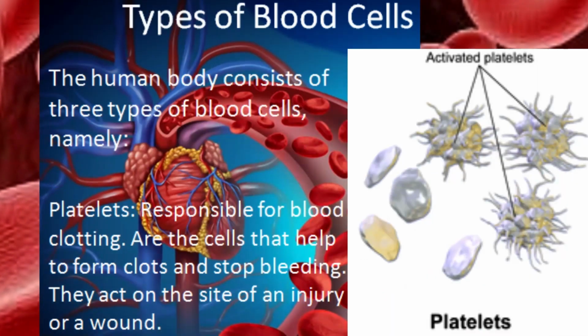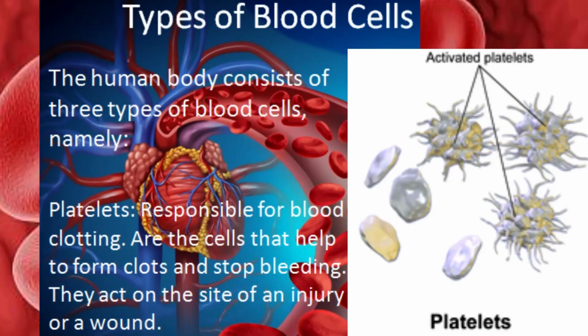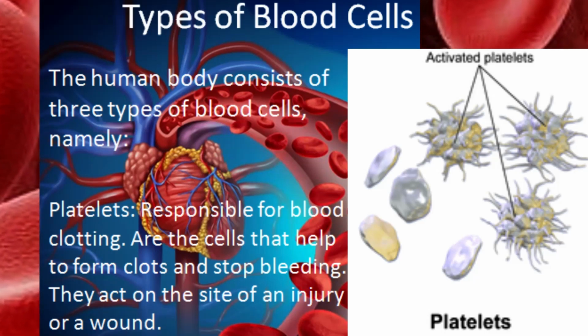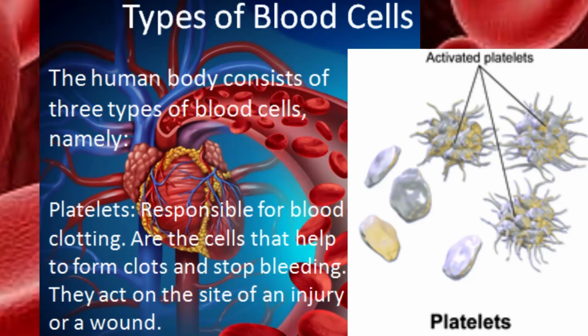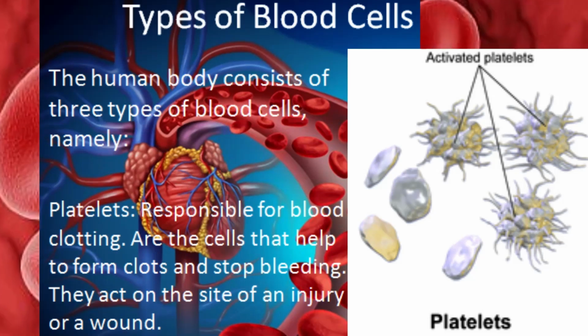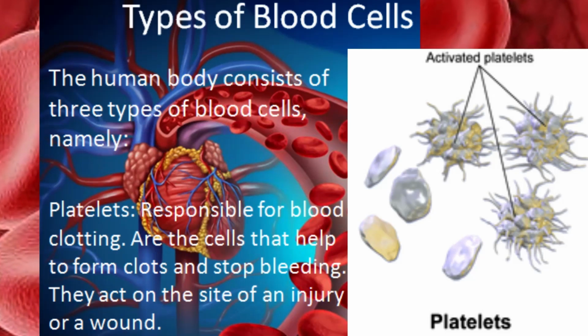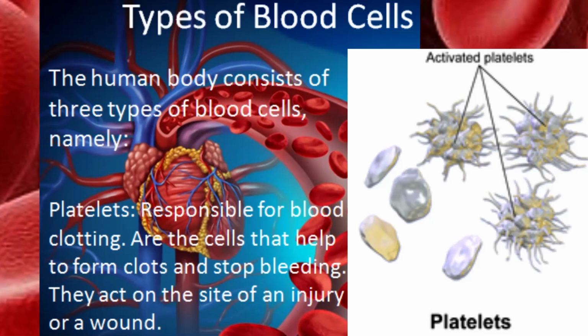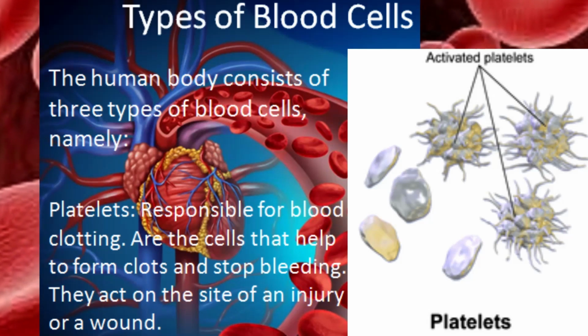And the third type of blood cell is platelets. They are responsible for blood clotting. They are the cells that help to form clots and stop bleeding. If you are met with an accident and you don't have enough platelets, then blood clotting will not happen, so your blood will easily come out. So platelets are very important.